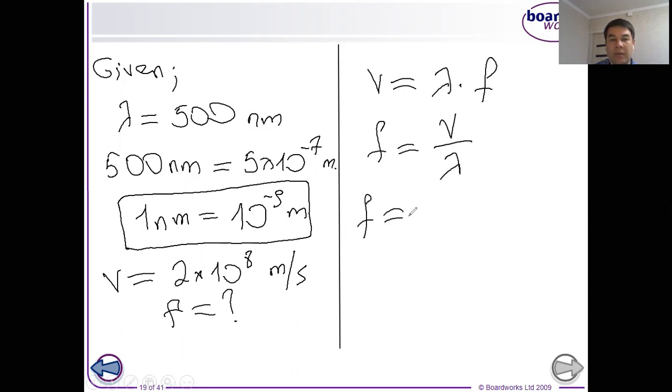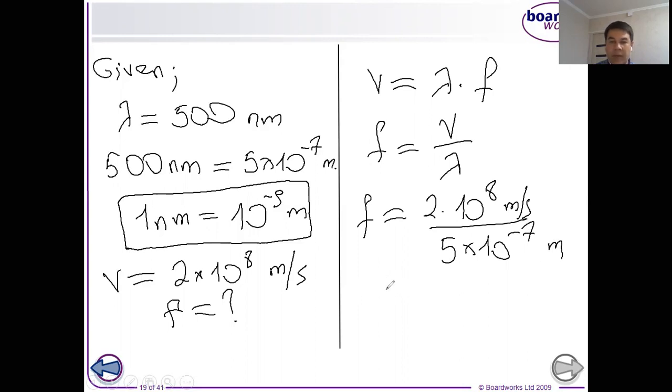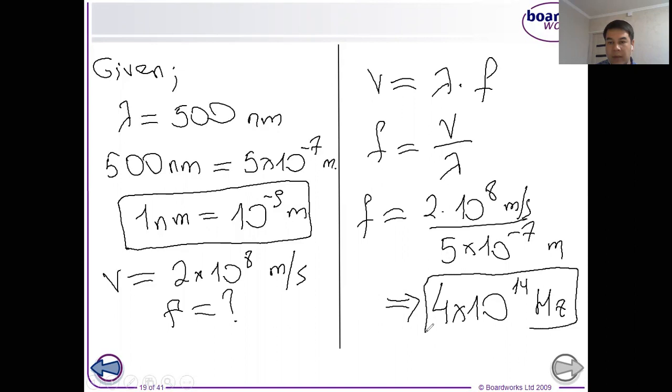So F is equal to 2 times 10 to the power of 8 meter per second over 5 times 10 to the power of minus 7 meter. And if we make the calculations, the result shows us 4 times 10 to the power of 14 hertz. So we reach the result. The frequency is equal to 4 times 10 to the power of 14.